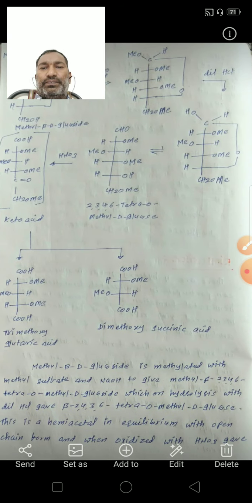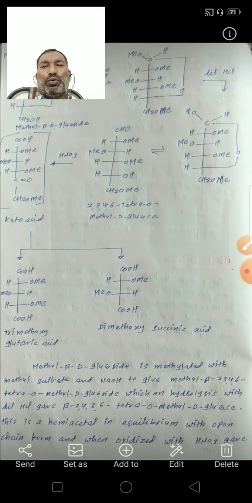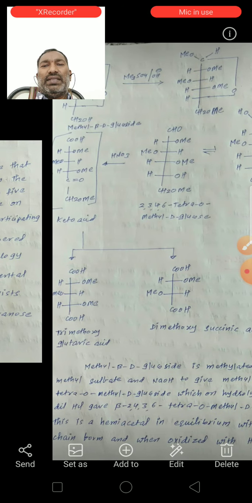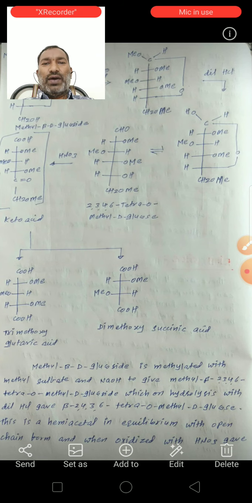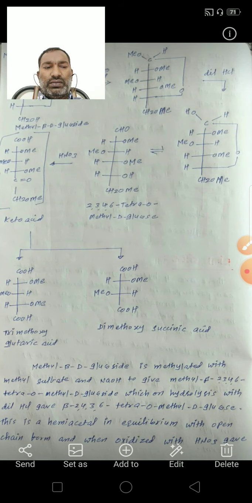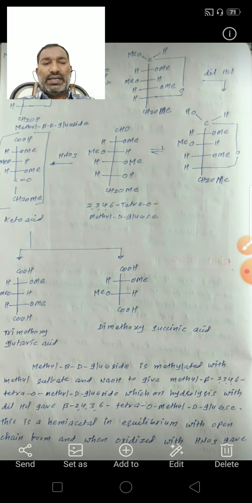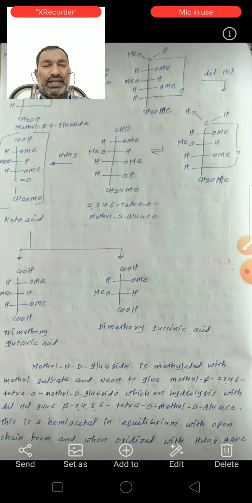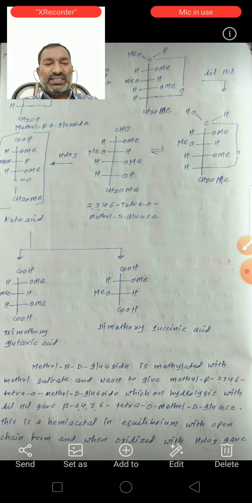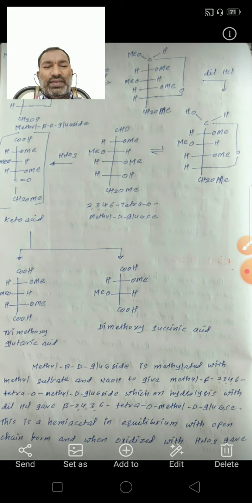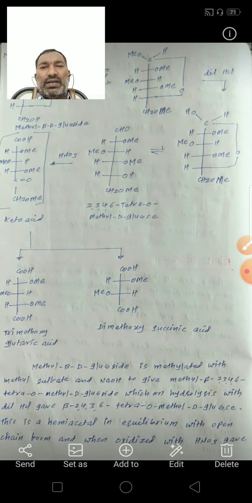See here, this is methyl beta-D-glucoside. Methyl beta-D-glucoside reacts with methyl sulfate in the presence of base. So it forms methyl beta-2,3,4,6-tetramethyl-D-glucoside, which on hydrolysis with dilute HCl gives beta-2,3,4,6-tetramethyl-D-glucose.